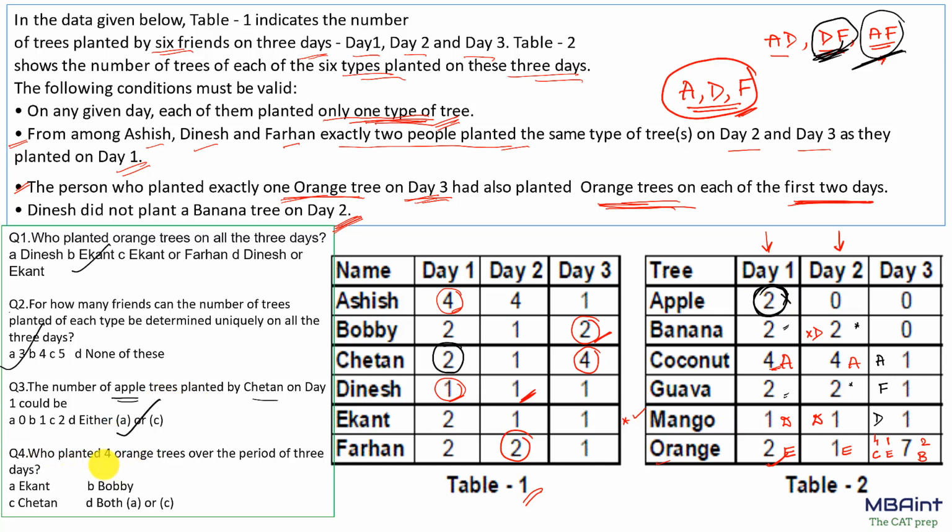Question 4, who planted 4 orange trees over the period of 3 days? We know that E is planting 4 orange trees, and also C, that is Chetan, is definitely planting the 4 orange trees on these days. So both A and C is the correct answer. So this is simple. We do not need to completely fill all the information or even try to find all the possible cases, because whatever the fixed case that we have, we can answer all the questions. Thank you.